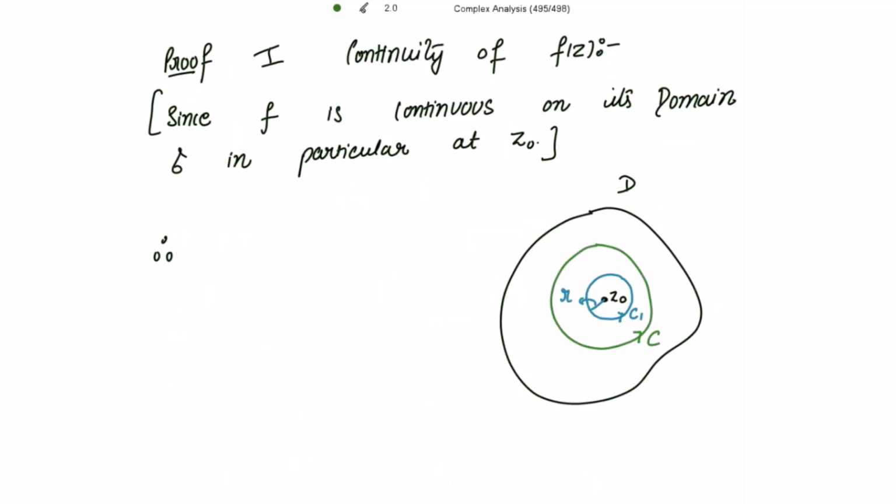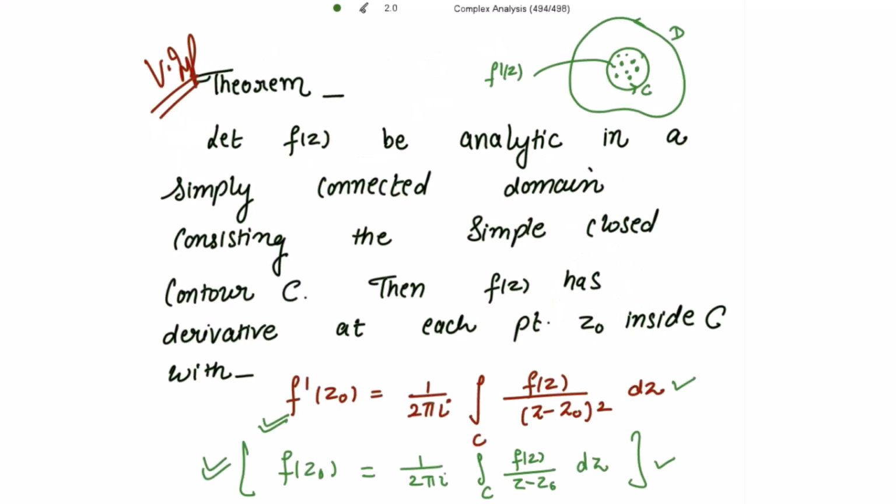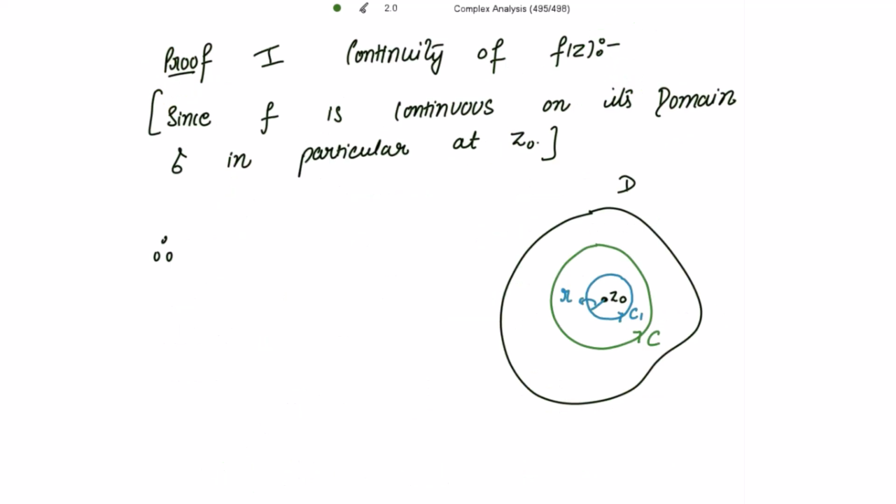Okay, let's start. First, the definition of continuity. Since f is continuous on its domain, it is given that f(z) is analytic in the simply connected domain. Analytic means its derivative exists at all the points, right? So that means f is continuous on its domain and in particular also at this point z0.